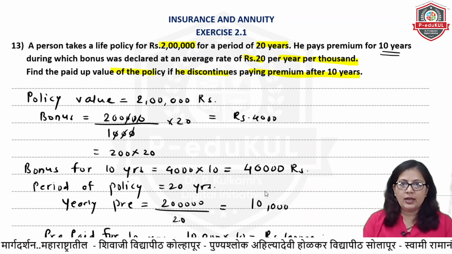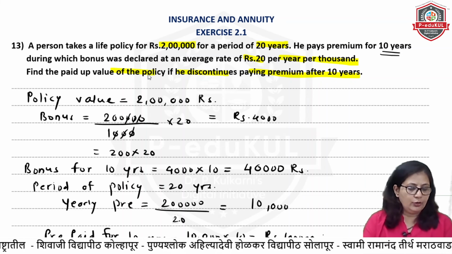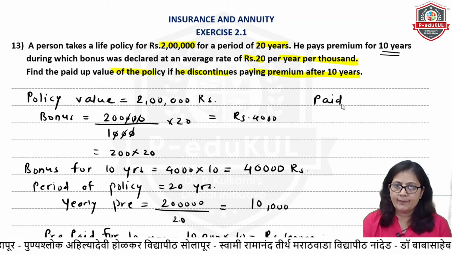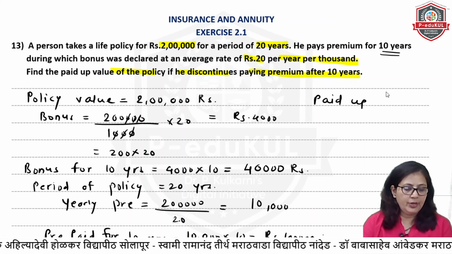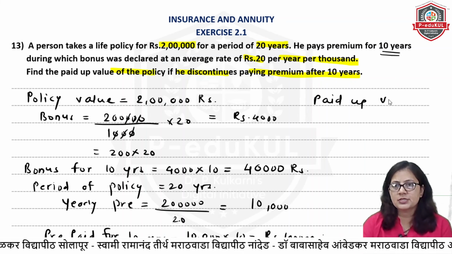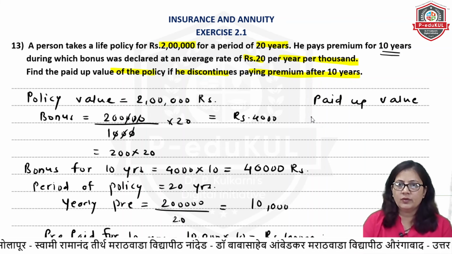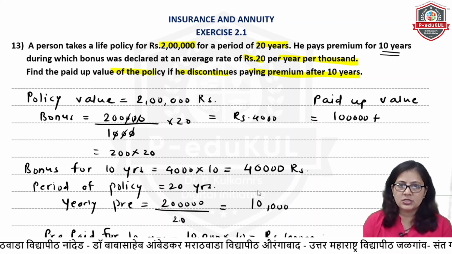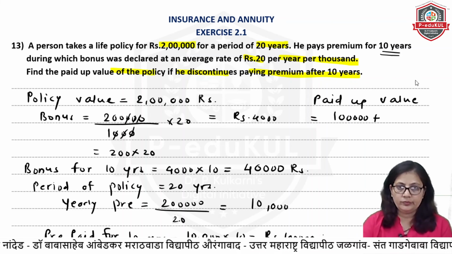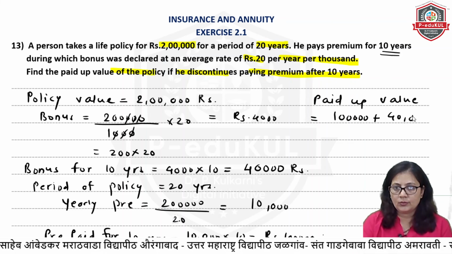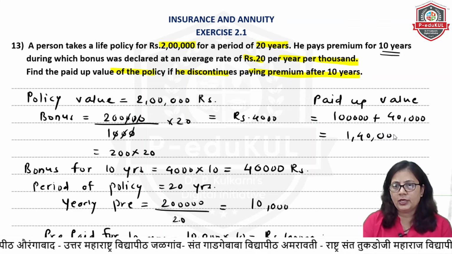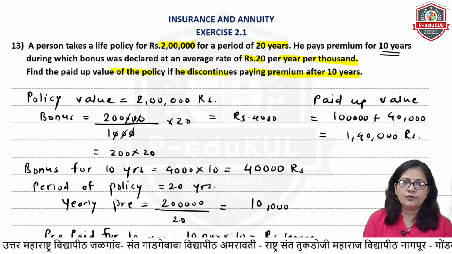And on this 1 lakh, we have to find out that paid up value. So paid up value will be what? Paid up value, premium paid plus bonus. Whatever the premium you are paying, that is 1 lakh rupees plus this bonus 40,000. So you will get at the end of the 10 years, that is 1,40,000.